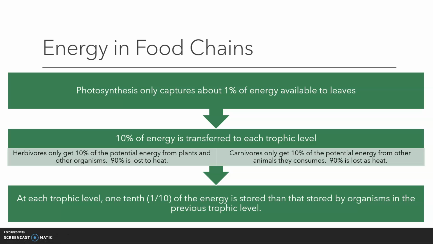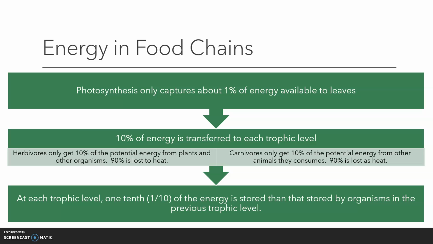Photosynthesis captures about 1% of energy from the sun. Only 1% of the sunlight is available as energy to the plant. Once energy is in plants, 10% of the energy is transferred up to the next trophic level. Herbivores get 10% of the energy available in a plant. 90% of that energy is lost as heat.